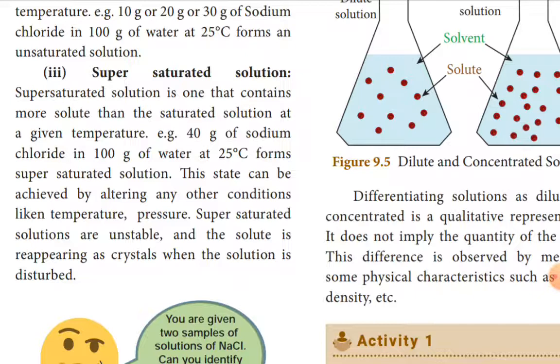So supersaturated solutions are unstable, and the solid reappears as crystals when the solution is disturbed. When the solution is disturbed, the particles can be seen reappearing, or sometimes settling down.